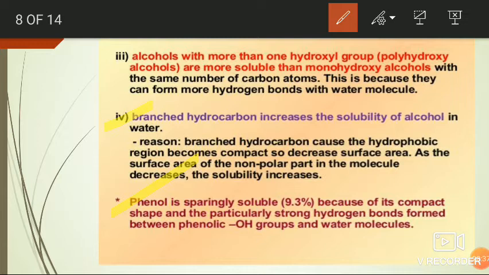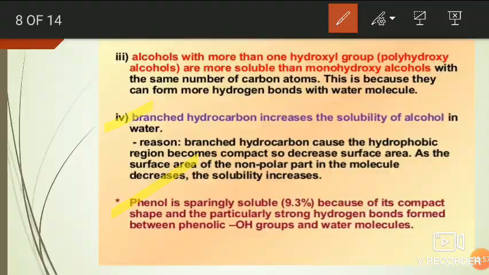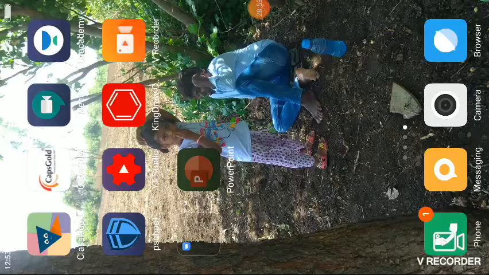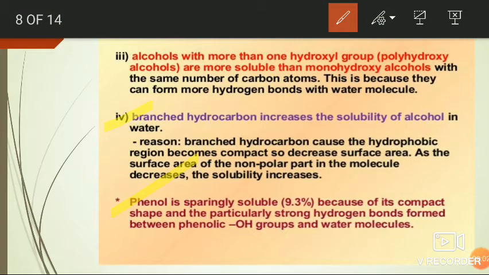That's why the solubility of phenol molecules in water is less, because they don't easily form intermolecular hydrogen bonding with a water molecule,